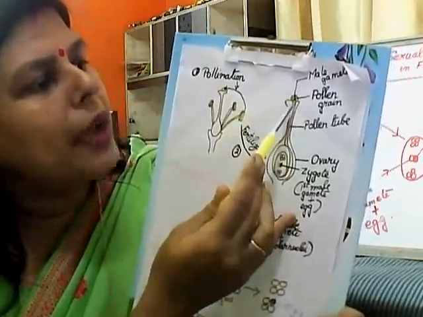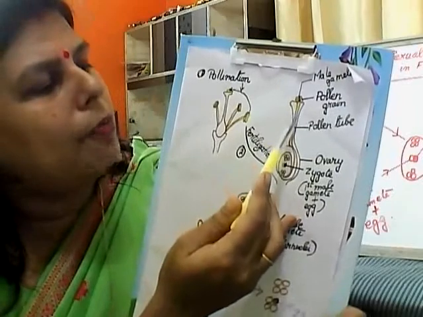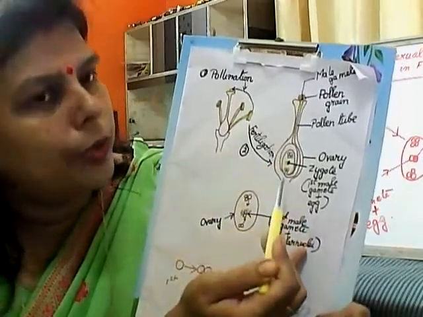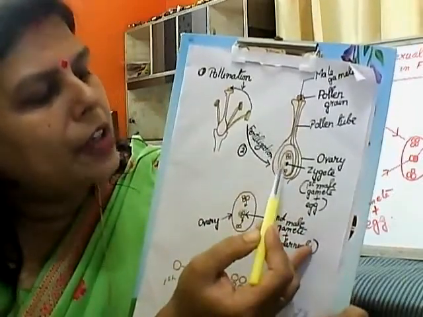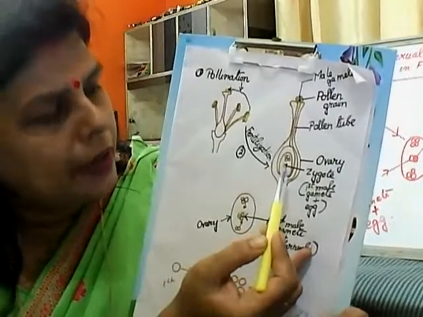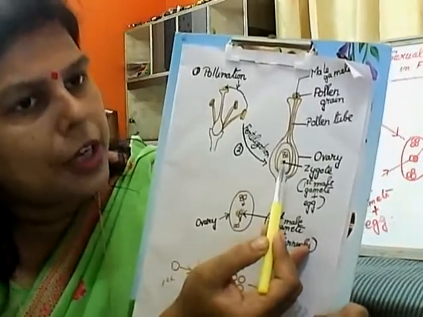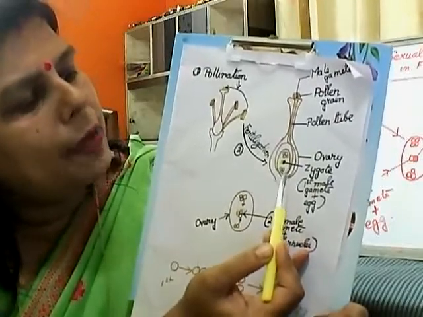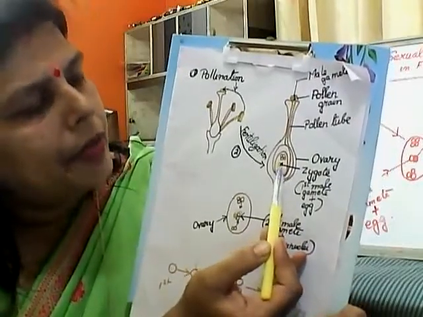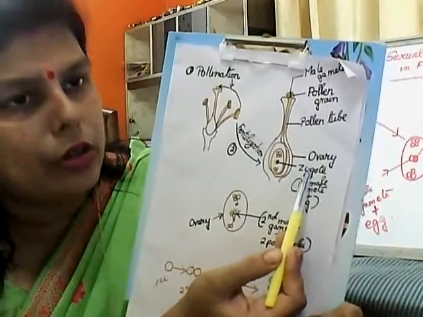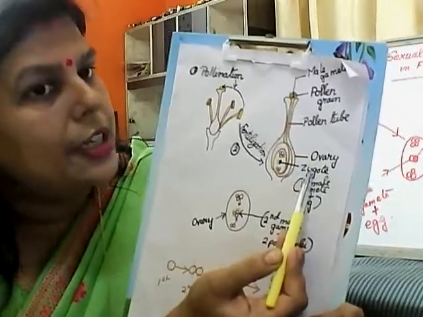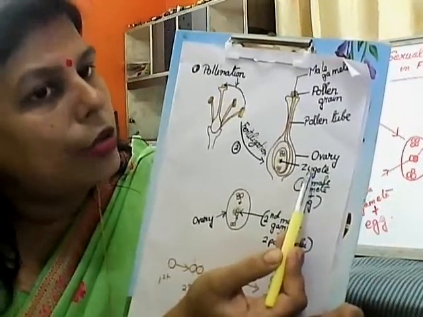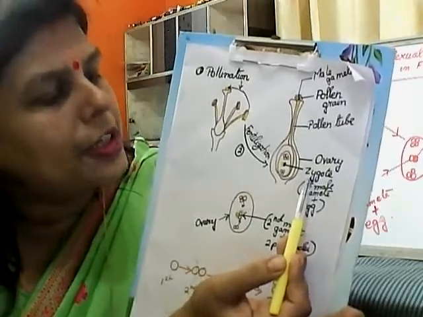These two male gametes gradually pass through the pollen tube. The first male gamete comes to the center and fuses with the egg present there and forms the zygote. That is the first fertilization step.